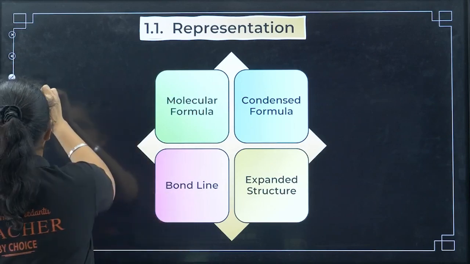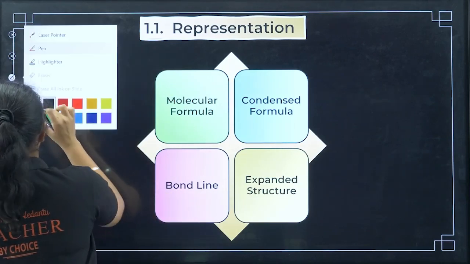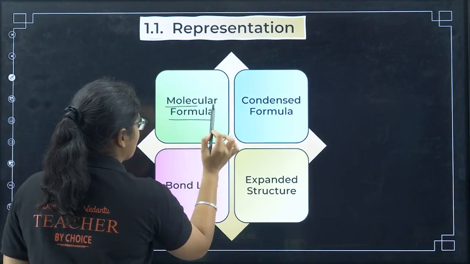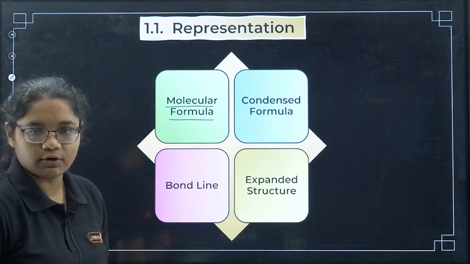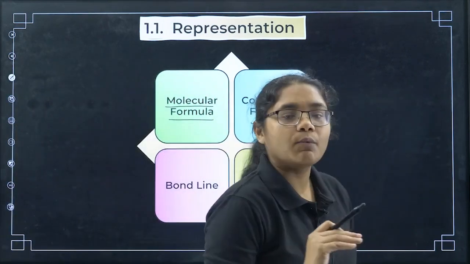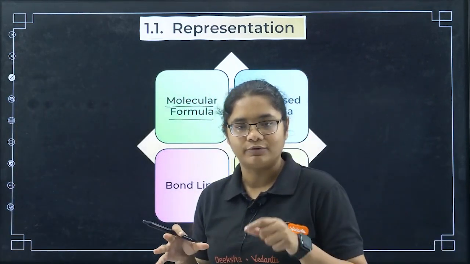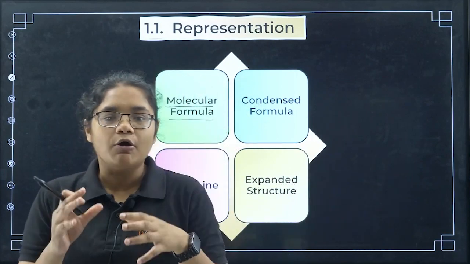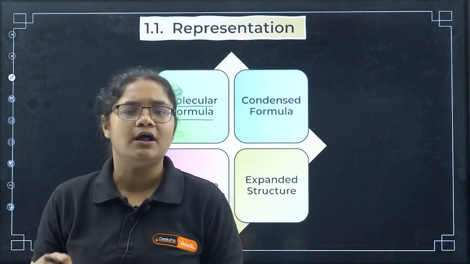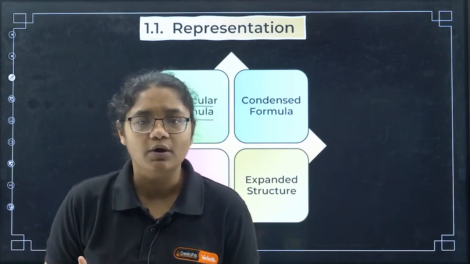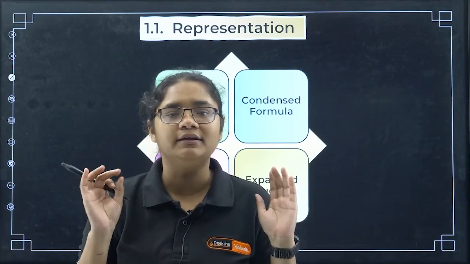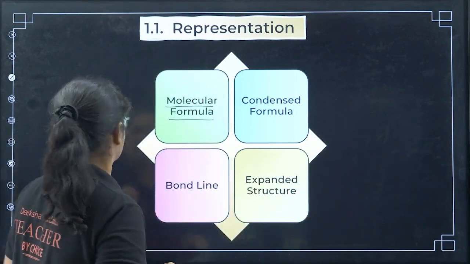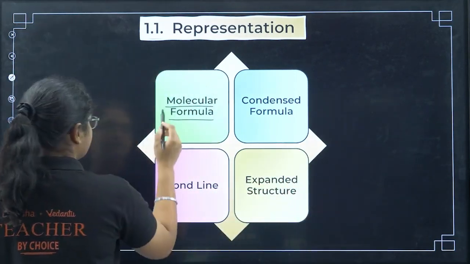Now very basic, I am not giving you any explanation here, you also don't have to write, you can just mention the example. First one is molecular formula. In molecular formula, simply you have to write the element: how many carbons are there, how many hydrogens are there, how many oxygens are there. If you write together, that is called a molecular formula. Let me give you some examples here.